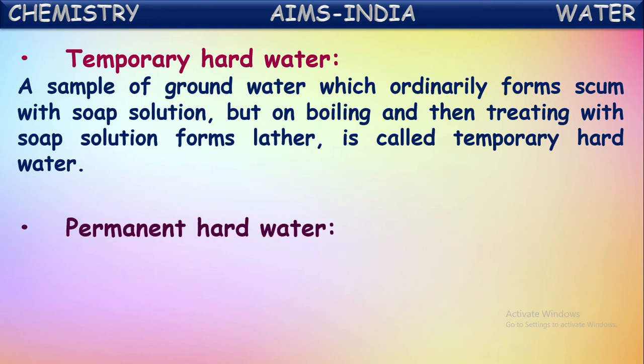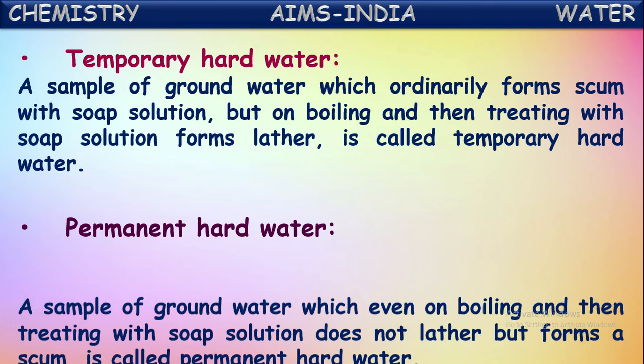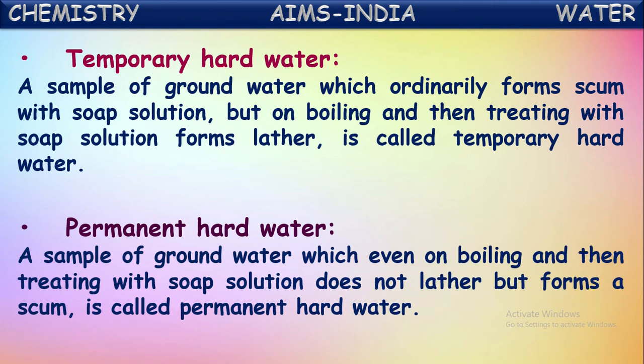Okay. One more kind of hard water is permanent hard water. A sample of groundwater which, even on boiling and then treating with the soap solution, does not lather but forms a scum even after boiling, is called permanent hard water. That is, the hard water which won't give lather even after boiling is called permanent hard water.